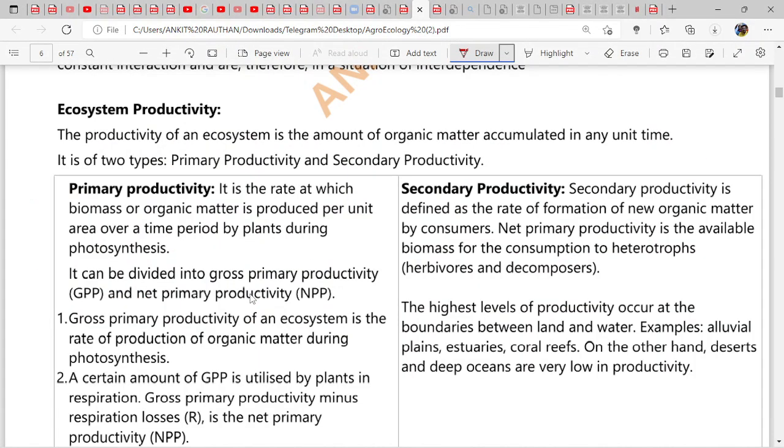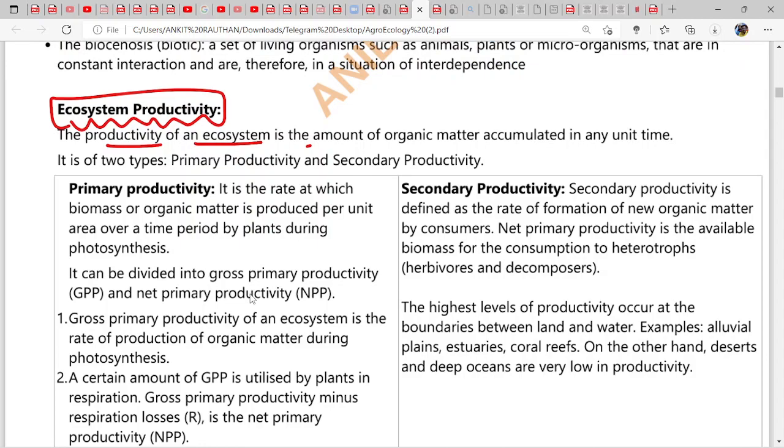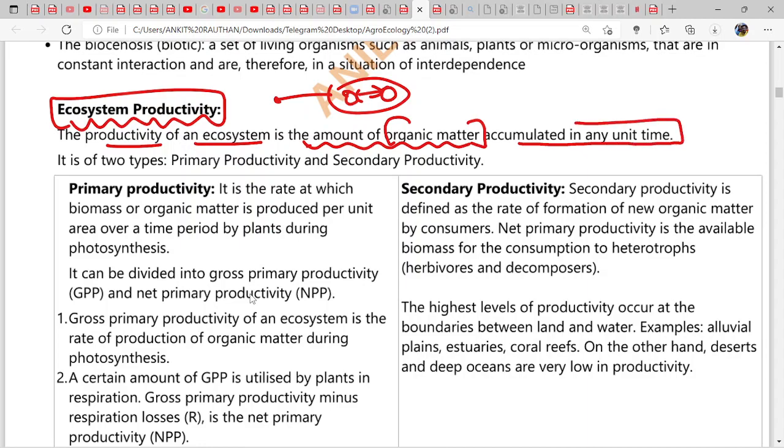Now, one topic which we will see is what is ecosystem productivity? What do you understand by ecosystem? First of all, ecosystem is nothing but how the biotic and abiotic factors are interacting with each other. This is ecosystem. So the productivity of an ecosystem is the amount of organic matter accumulated in any unit time.